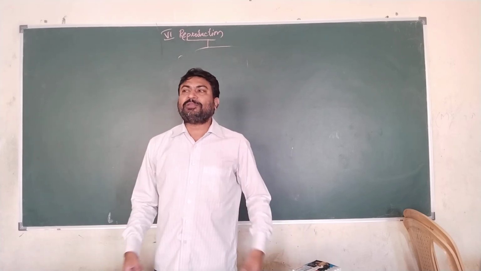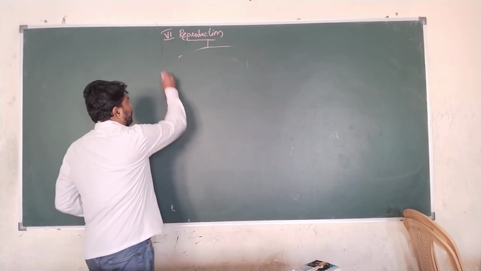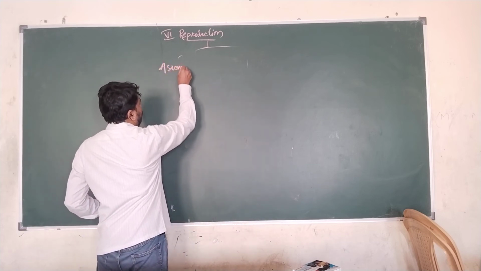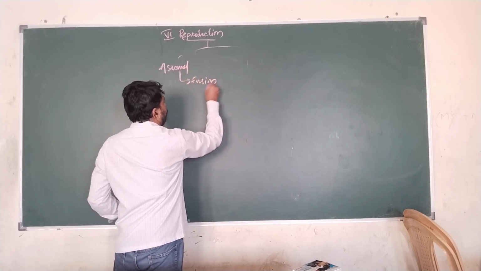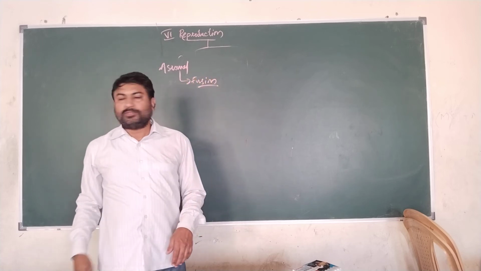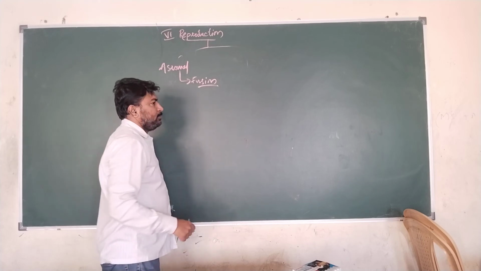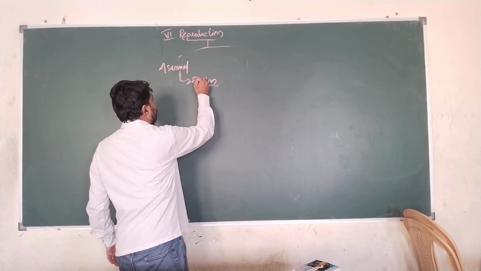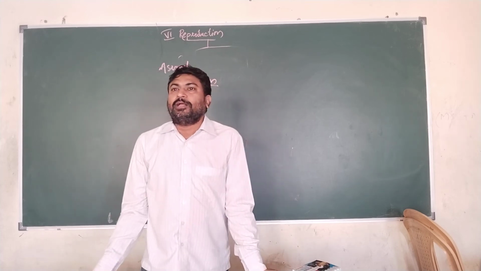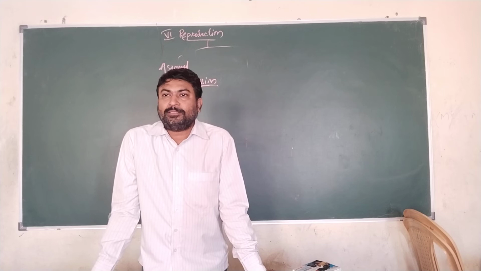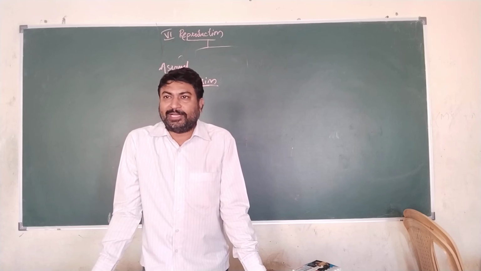Okay, there are different types of examples for demonstrating asexual reproduction. Fission. Multiplying of bacteria or any single celled animals.